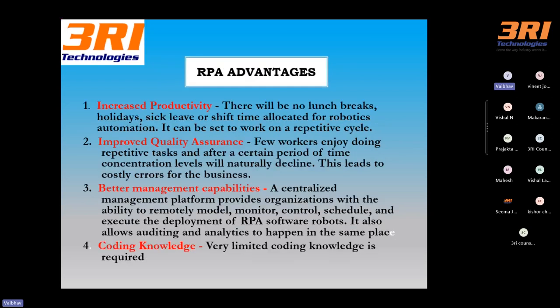Right? And the last slide of the day, RPA advantages. Why is industry looking for automation? Why are they going for RPA? The first one is increased productivity. A human will work for 8 to 9 or 8 to 10 hours, right? But those bots or robots will be available 24 by 7, 365 days without any break. So obviously the productivity is very high compared to humans.